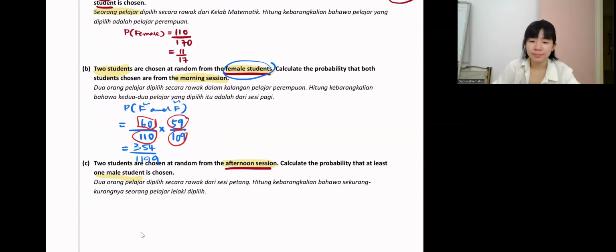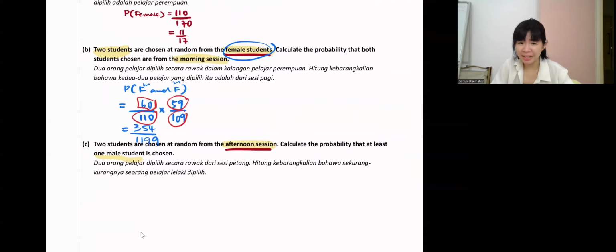Okay, so now, can I give the answer already? You have to understand what it means by at least one male student chosen. So you choose two students, and at least one must be male. So the combinations we have are either male, male, both students male, which is possible, or male, female, female, male, or female, female.